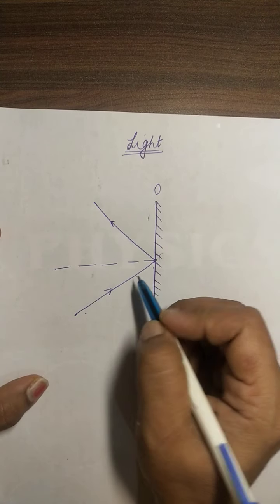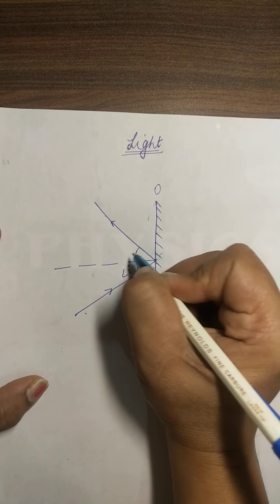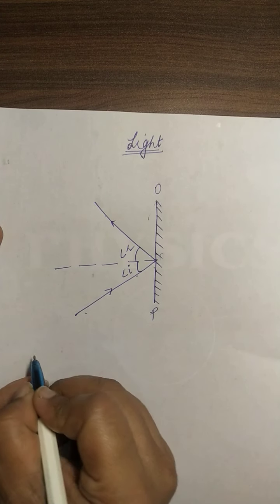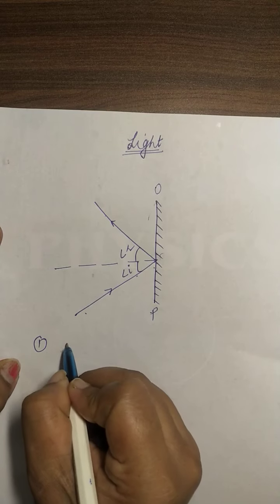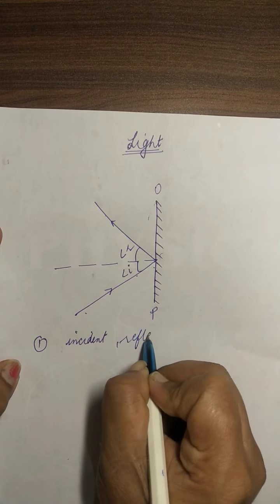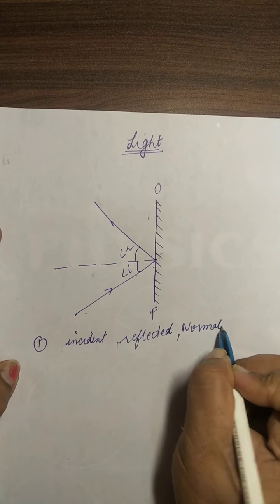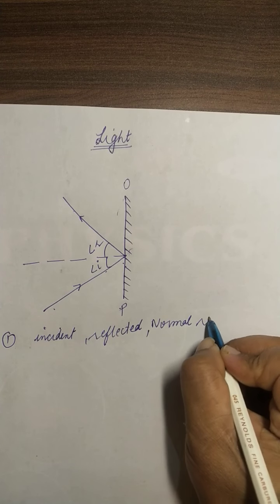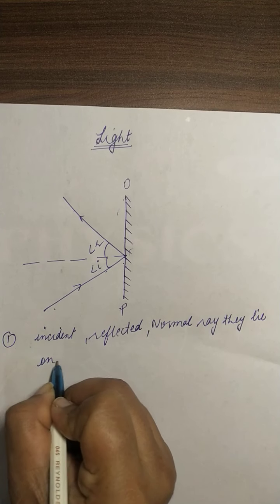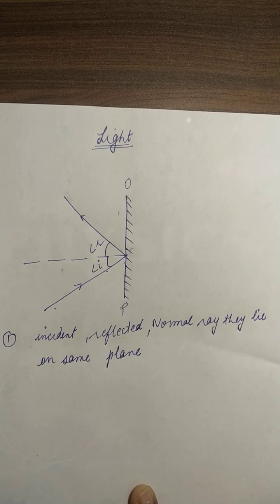Now the incident ray forms angle I, and the reflected ray forms angle R. We studied two laws of reflection. According to the first law of reflection, the incident ray, the reflected ray, and the normal ray all lie in the same plane.